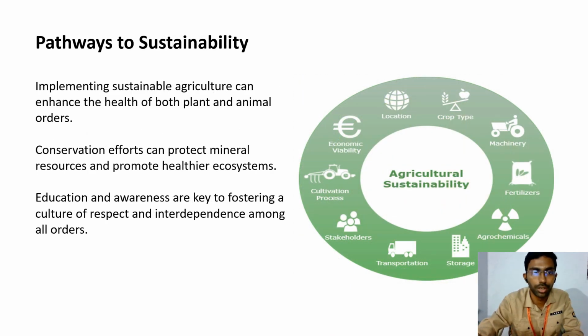Pathways to sustainability. Implementing sustainable agriculture can enhance the health of both plant and animal orders. Conservation efforts can protect mineral resources and promote healthier ecosystems. Education and awareness are key to fostering a culture of respect and interdependence among all orders.